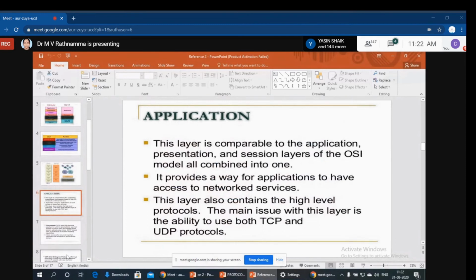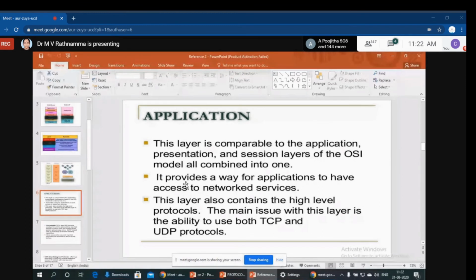Now, coming to the topmost layer, which is called the application layer. In the application layer of TCP/IP, it is a combination of all 3 layers: application, presentation, and session. So this layer is comparable to the application, presentation, and session layers of the OSI model, all combined into one. It provides a way for applications to have access to network services. Now, this layer also contains high-level protocols. So this topmost layer consists of some high-level protocols.